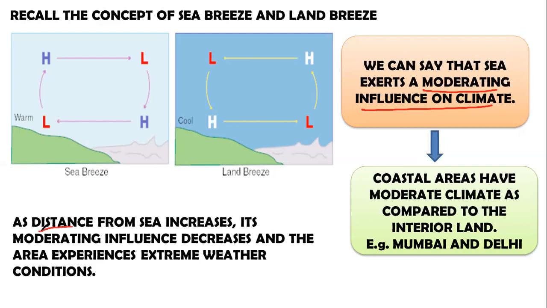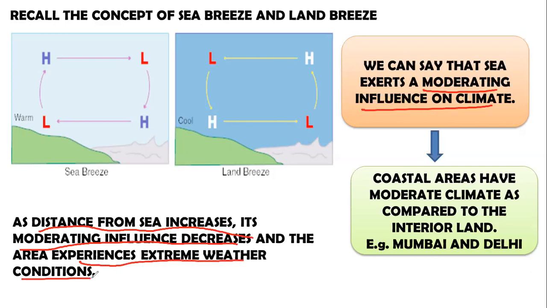Now, as the distance from the sea increases, its moderating influence decreases. Because these land breezes and sea breezes are very lazy. They do not want to travel long distances. So, as the distance from the sea increases, the effect of the sea breeze decreases as well. It is not capable of moderating an area that is too far from it. Why? Because they are very lazy. They do not have the capacity to moderate the climate of a place that is too far from it. The area experiences extreme weather conditions.